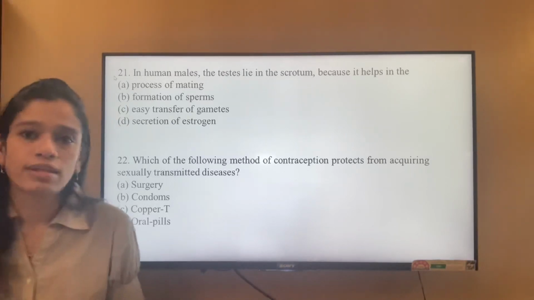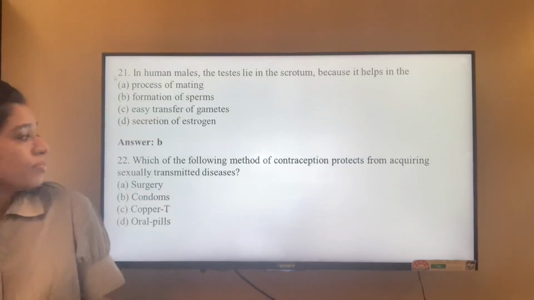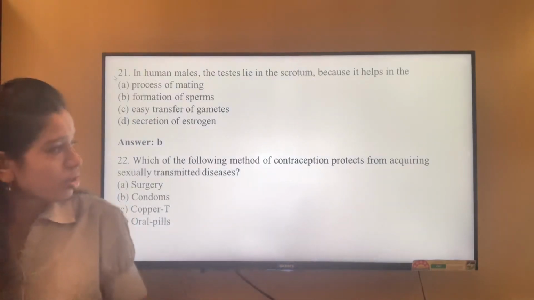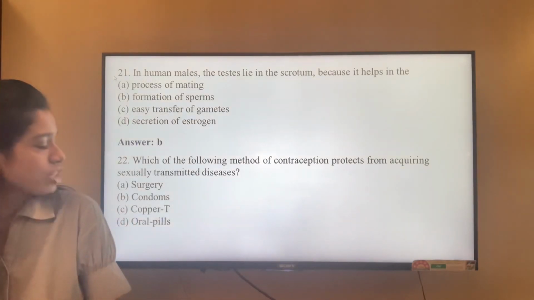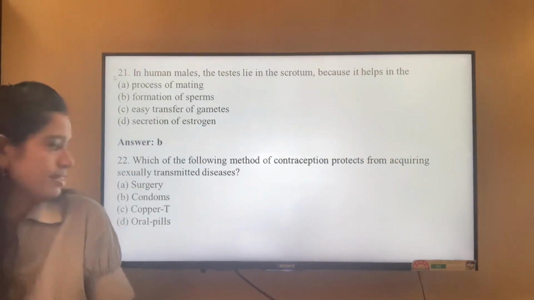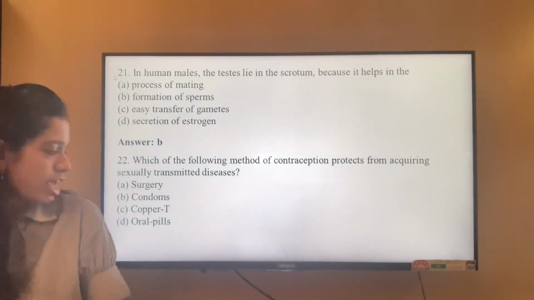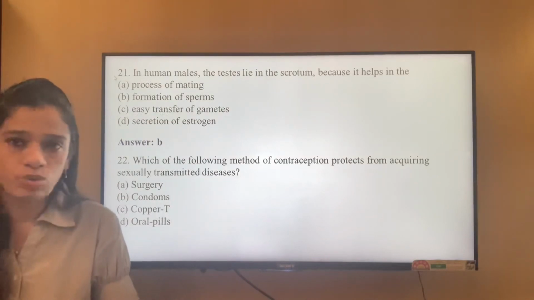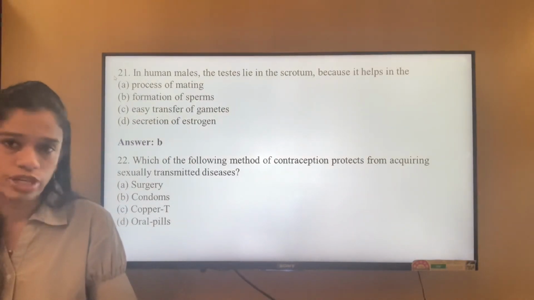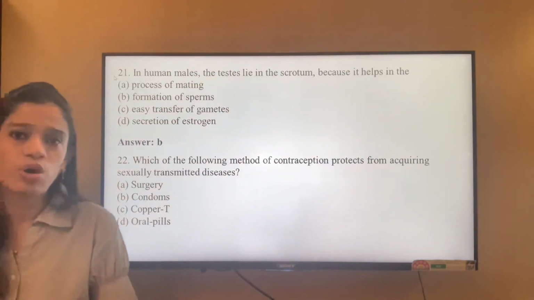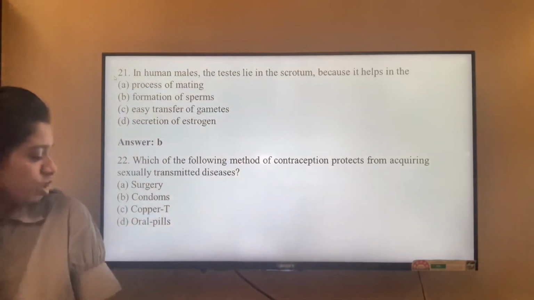We'll go with the answer B. Which of the following methods of contraception protects from sexually transmitted diseases or STDs? Surgery, no. Condoms, yes. Copper T, no. And oral pills, no. They do not help you from STDs. It is only through condoms. So we'll go with the option B.